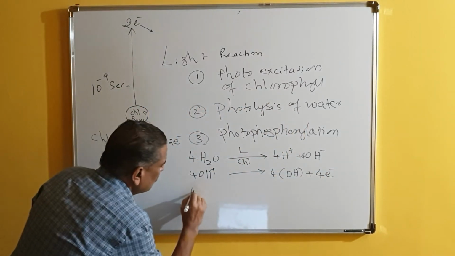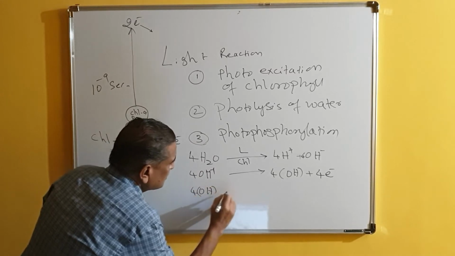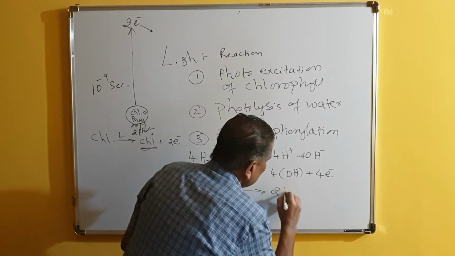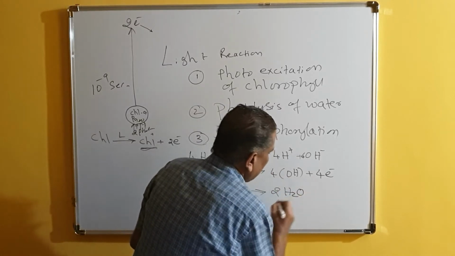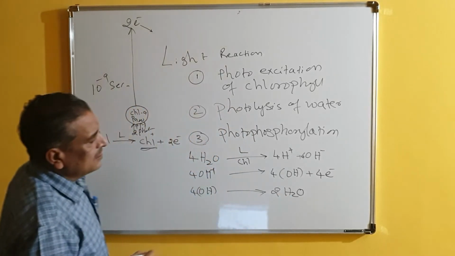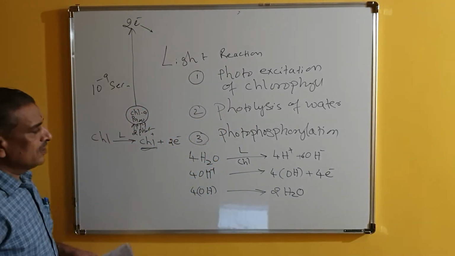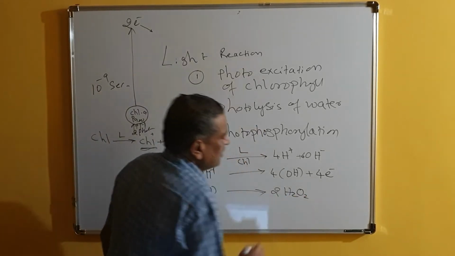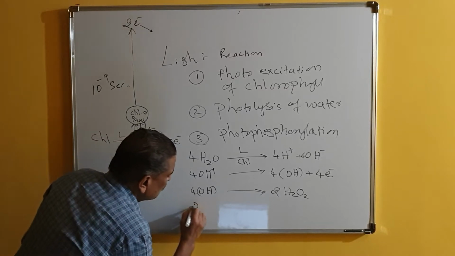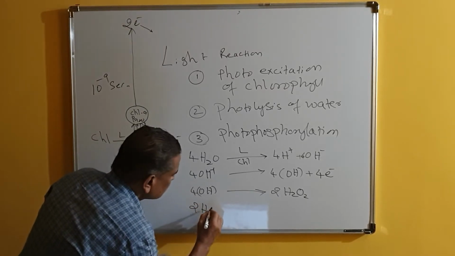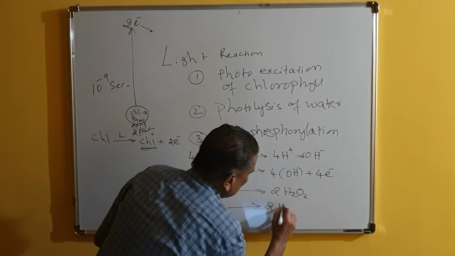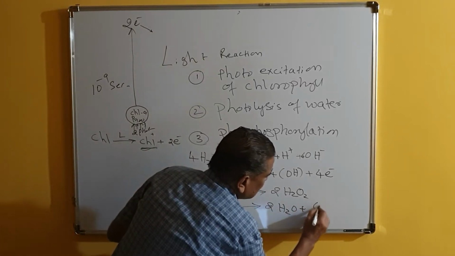And 4OH finally gives rise to 2H2O and H2O2, hydrogen peroxide, and 2H2O2 finally gives rise to 2H2O plus oxygen.